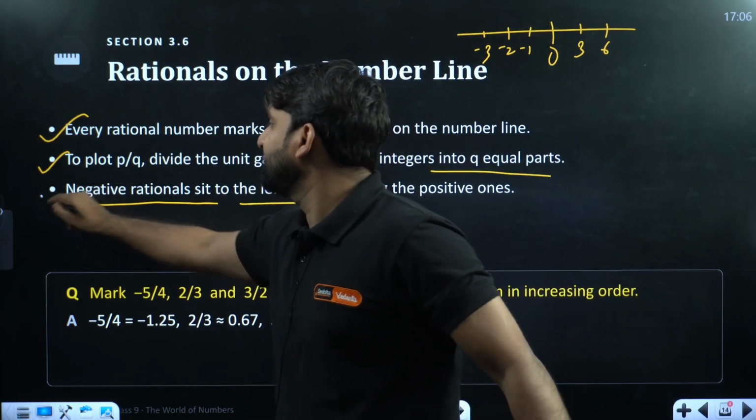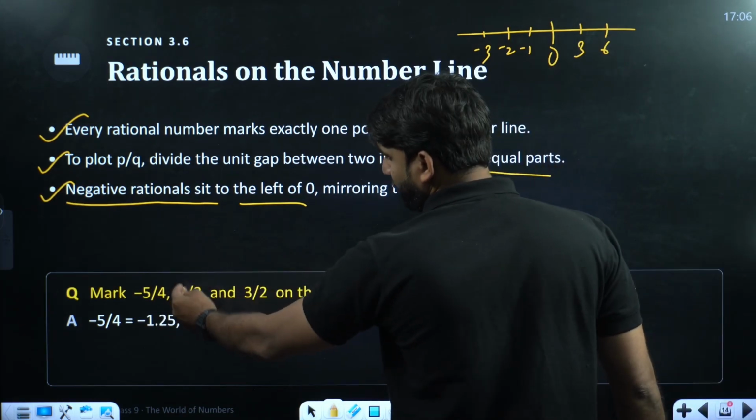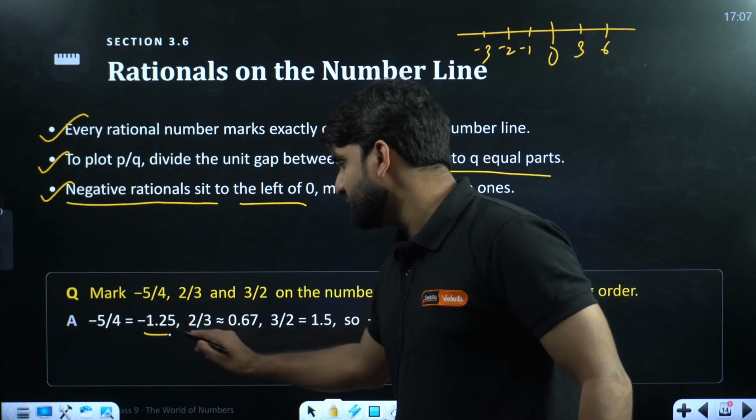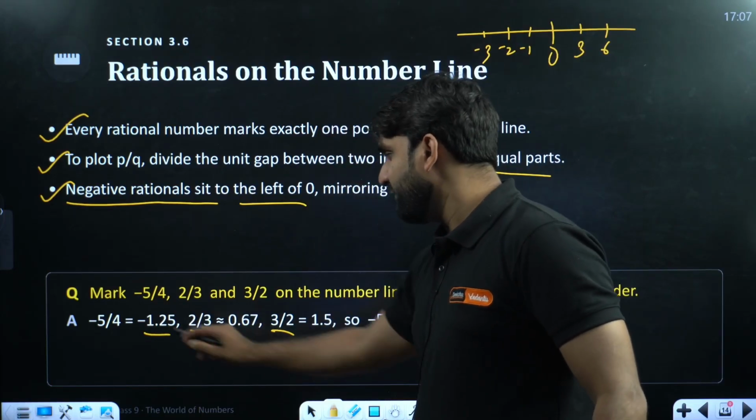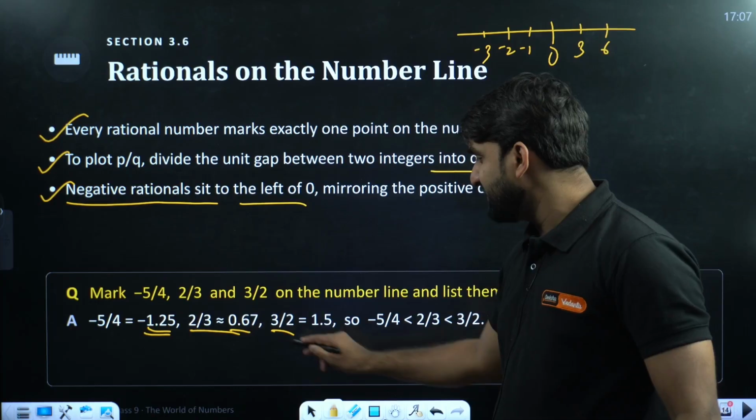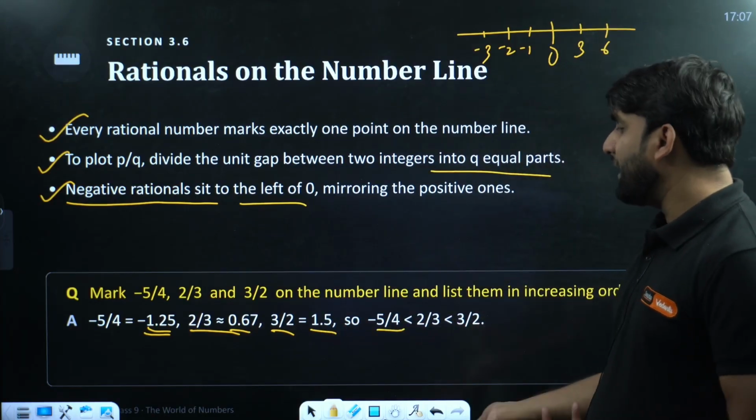We have already discussed it. Now look at the question. First question: mark -5/4, 2/3 and 3/2 on the number line. So by taking decimals also, you can draw the number line. -5/4 is equal to -1.25, 2/3 is approximately 0.67, and 3/2 can also be written as 1.5.